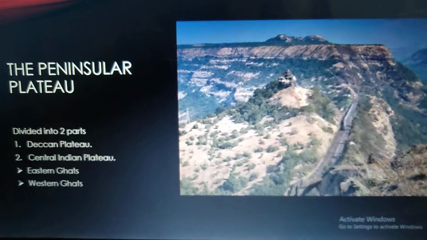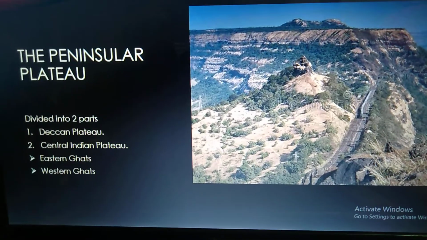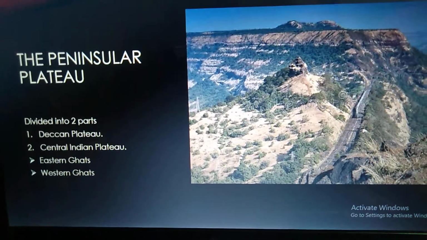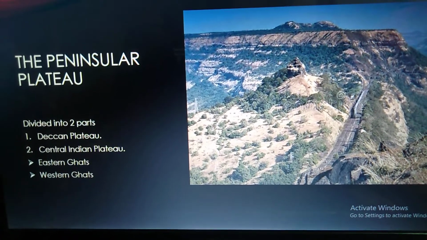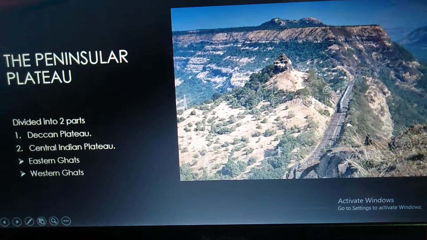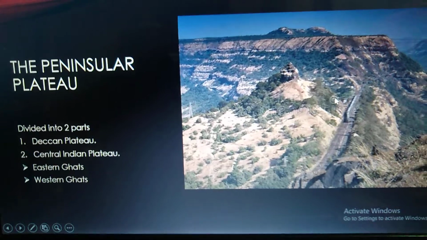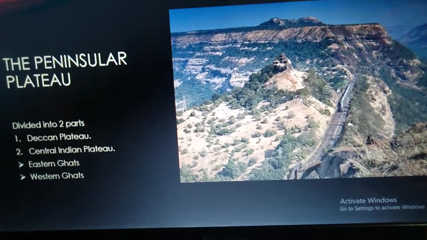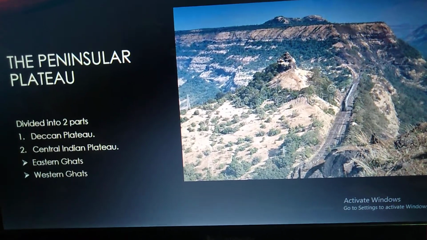Next one is the Peninsular Plateau. The Peninsular Plateau is divided into two parts: the Deccan Plateau in the south and the Central Indian Plateau in the north. We can see in this picture clearly, this is the Deccan Plateau. It is located in the Indian Peninsula. A peninsula is a piece of land which is surrounded by water on three sides.